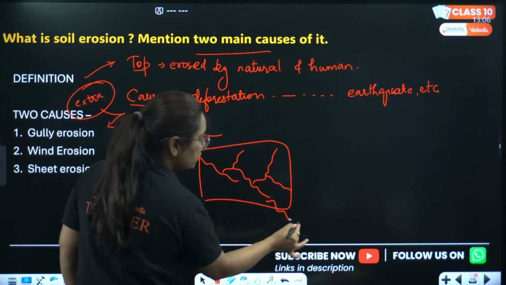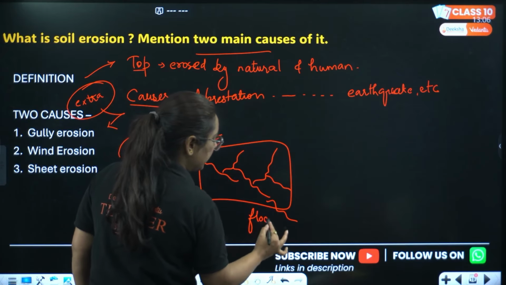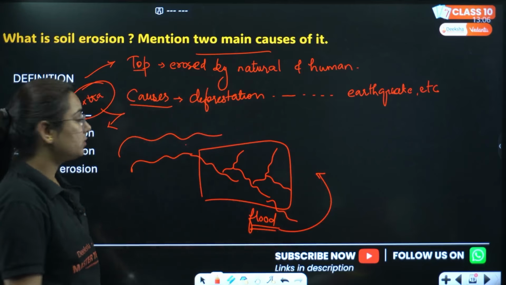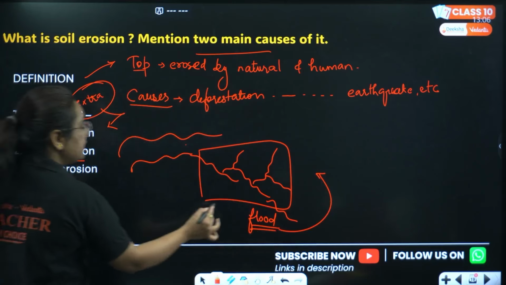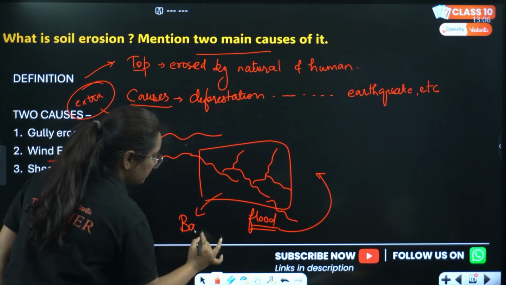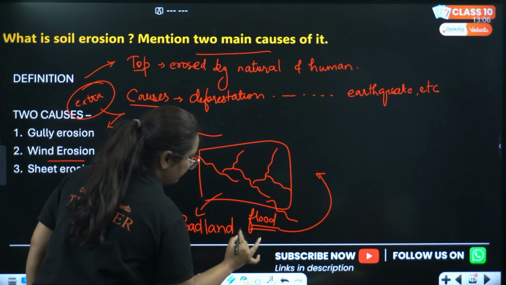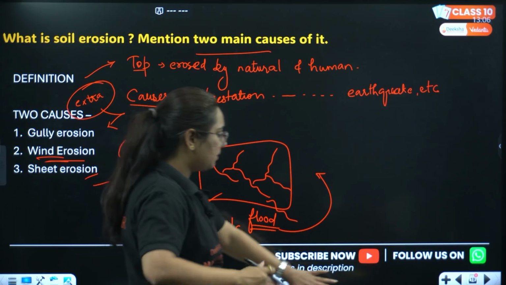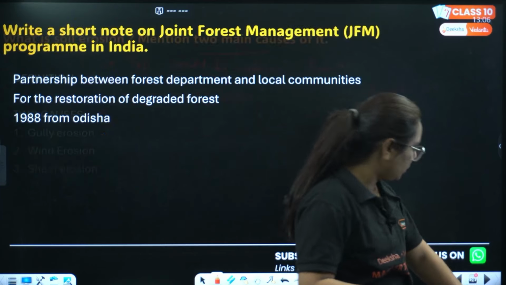Now the water goes into the floodplain area, fertile land, and affects the soil. This is known as gully erosion. The land which is created is known as badlands. Wind erosion is by wind. Sheet erosion is when the complete sheet of the soil is eroded.